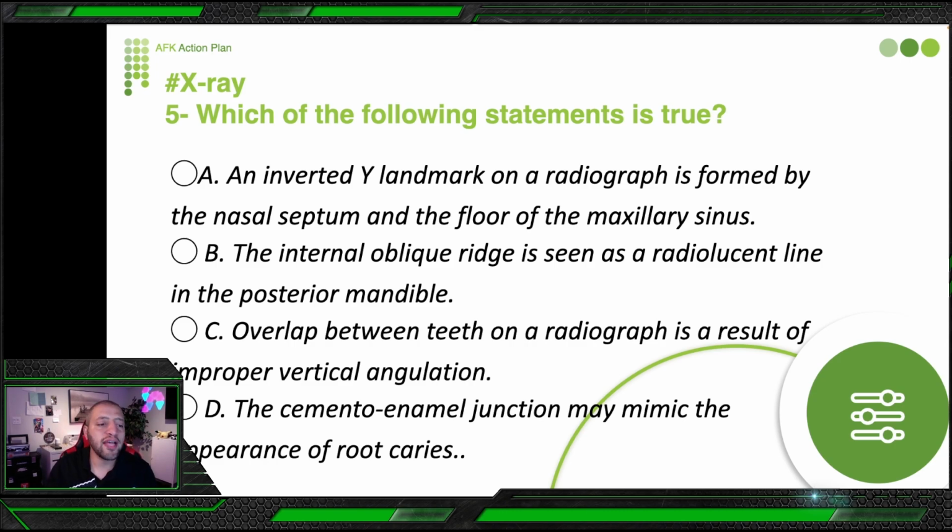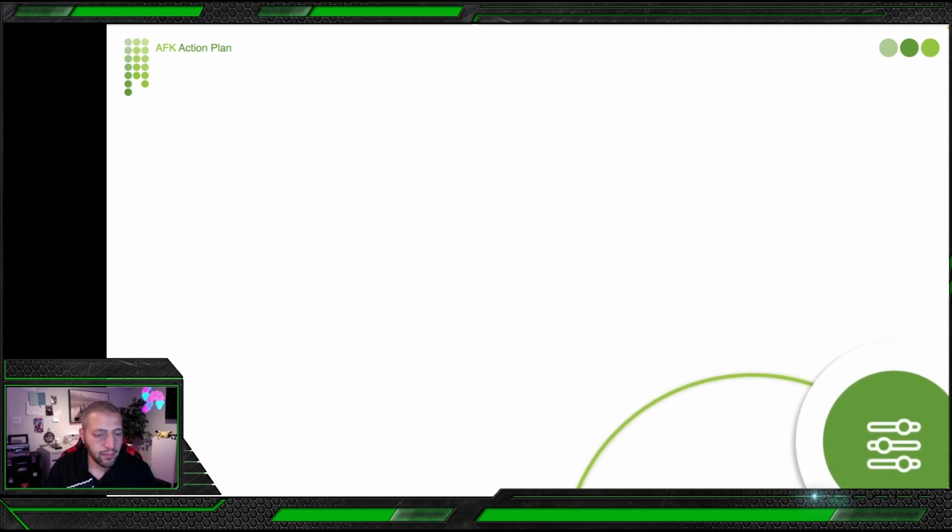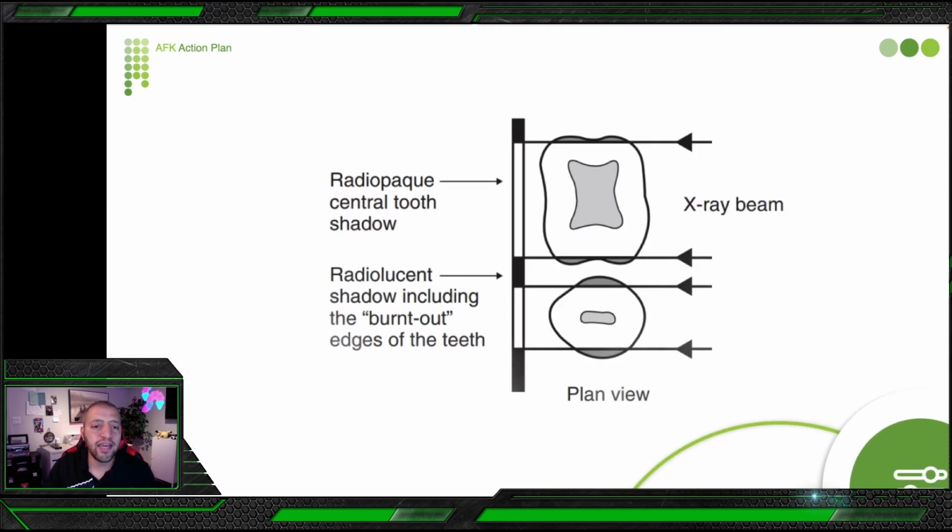So let's explore the last option. When you look at the X-ray diagram, think about the X-ray passing through the teeth. It either goes through the tooth or in between the teeth. When it goes through the radiopaque central tooth shadow, that is where the X-ray is most commonly absorbed and it will not hit the sensor. So this part of the sensor will be white, as you can see in the dental X-ray.